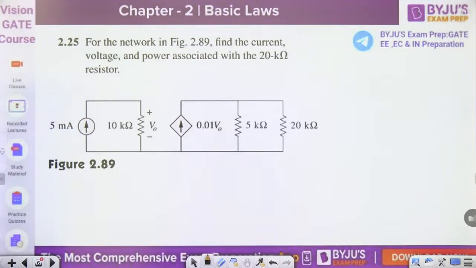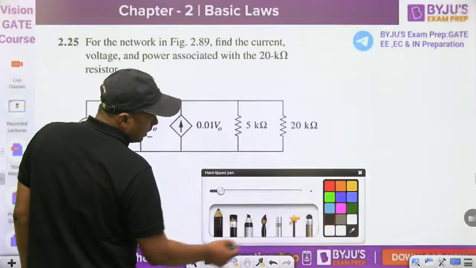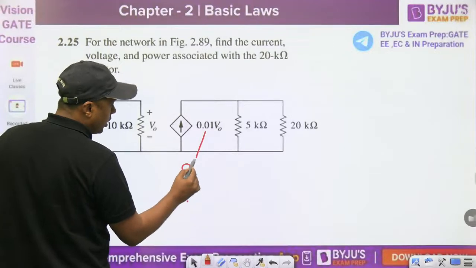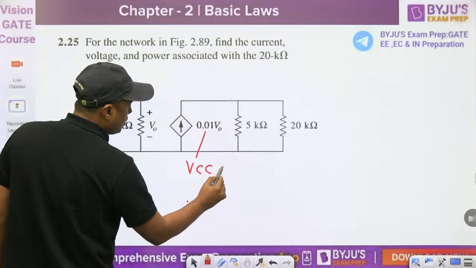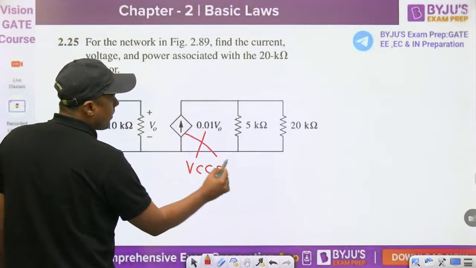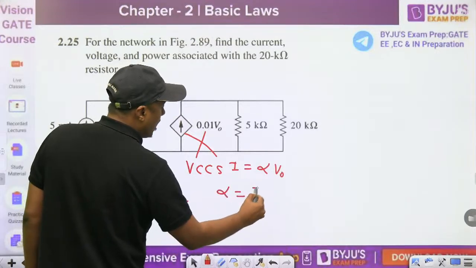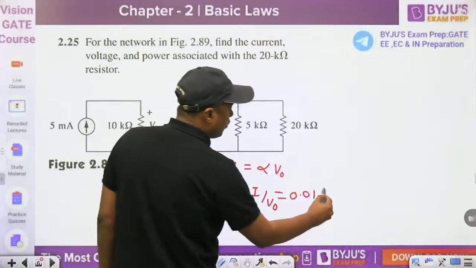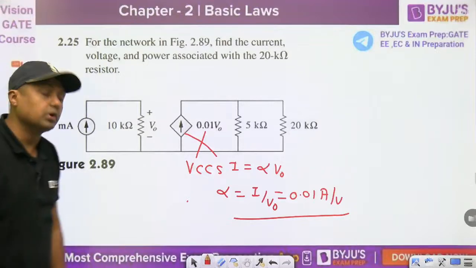Remember this one will confuse you, but this is a voltage controlled current source, I, given by alpha V naught. Alpha is equal to I upon V naught, given as 0.01 ampere per volt. The unit is not given, I am just going to give you the unit, ampere per volt. Now find the value.